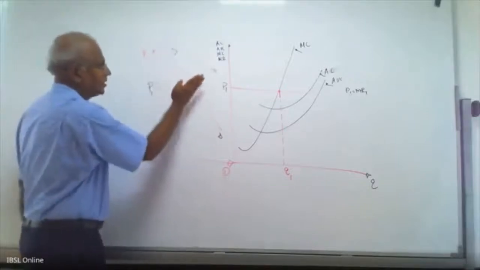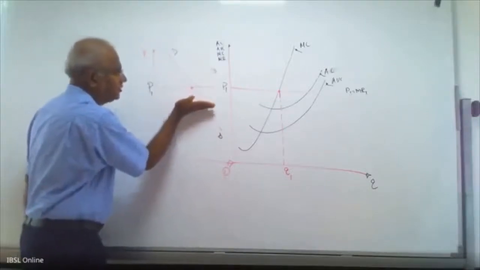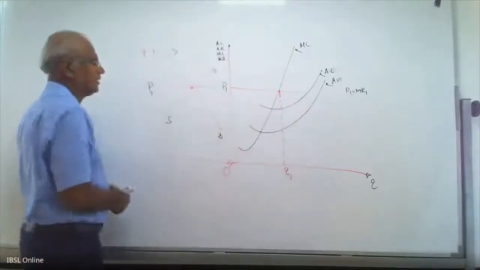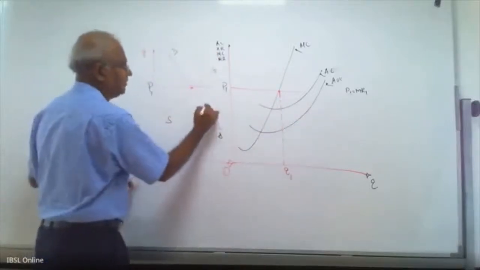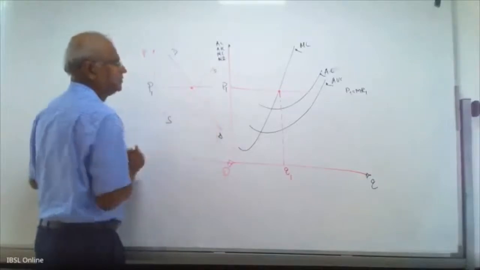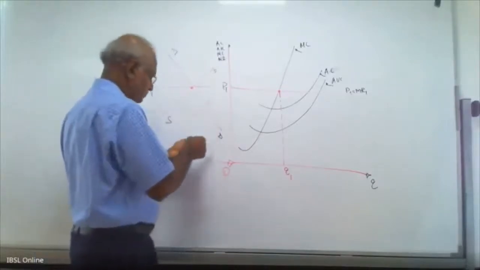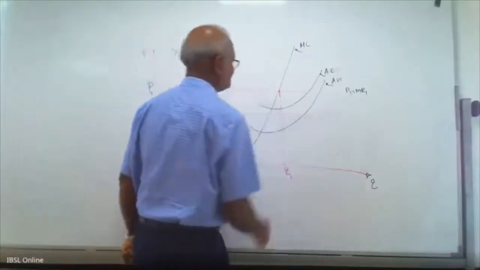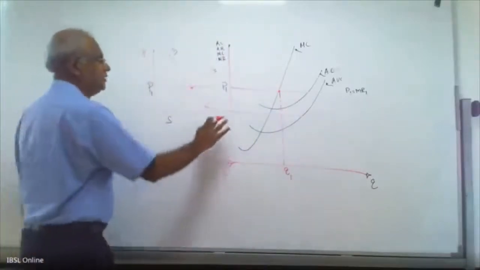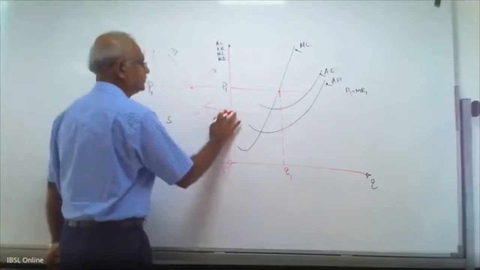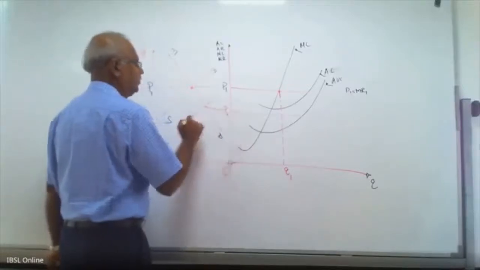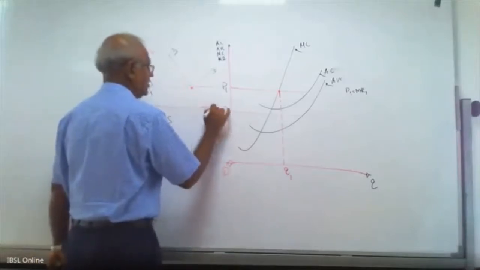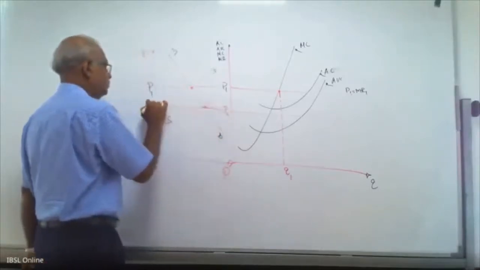If supply curve comes here, new market price is here. For example, the new supply curve may be here. Now what is the new price? New price is here, P2.